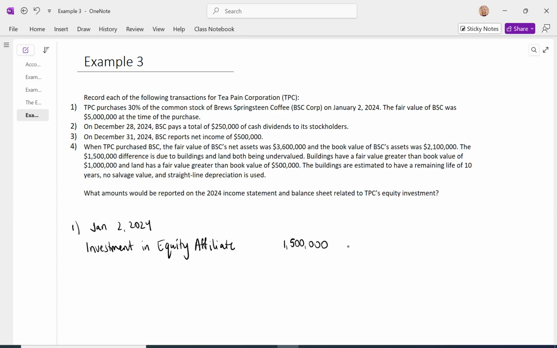We purchase it for $1.5 million, which is equal to, the fair value of the investee is $5 million, and we buy 30% of that. So it's worth $1.5 million, and of course, we pay out cash for our investment. What happens here? This investment in equity affiliate, of course, is an asset account, so assets go up, but the asset cash goes down.